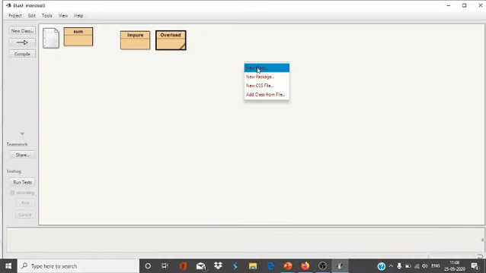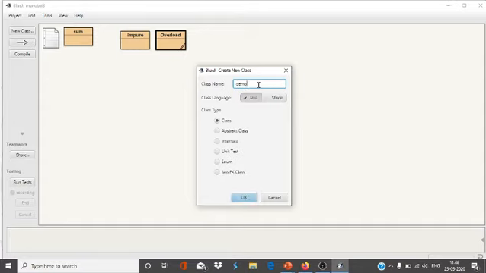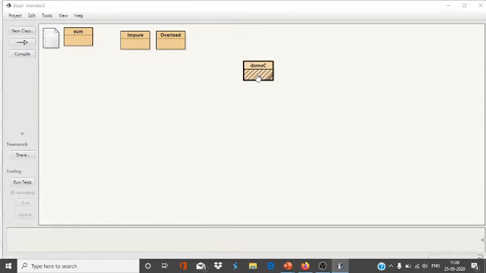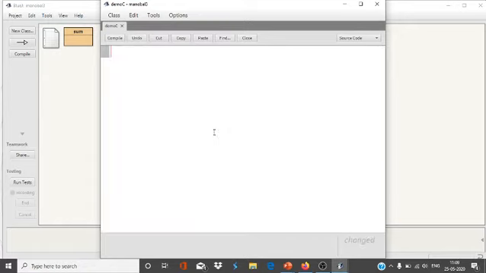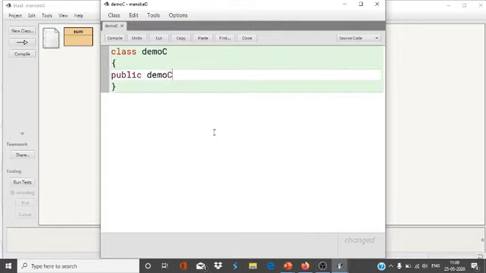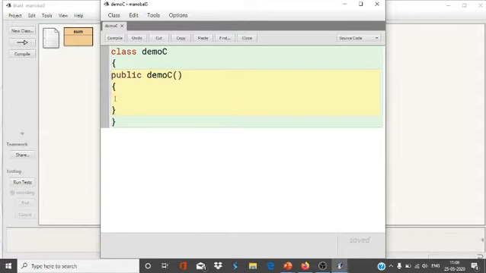Let's see. First, you take a class. Now I'm going to take a class DemoC, demo constructor. Class DemoC. As we know, when you declare a constructor, the constructor name and class name should be the same, so it will be public DemoC. No need of return type. In a function we give a return type. I will show you the comparison, but let's see first.